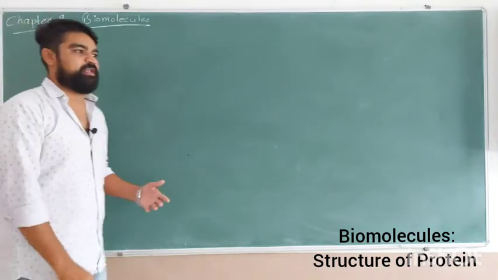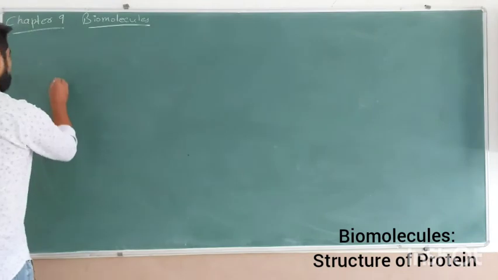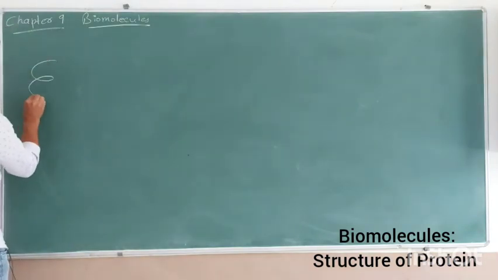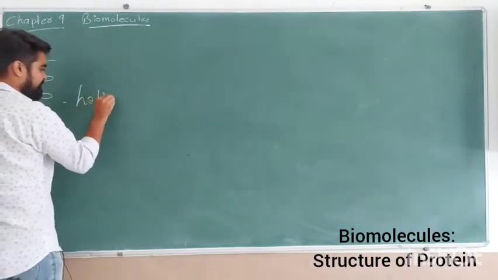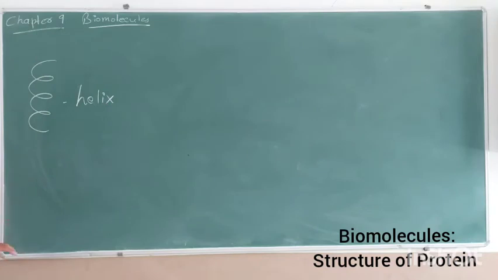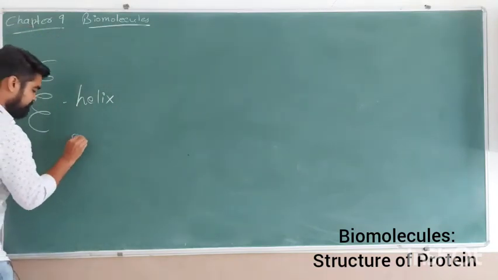There are some proteins that acquire different forms. For example, some proteins are found in helical forms. This is called a helix. This is a helical form, and in proteins the helix is always a right-handed helix.